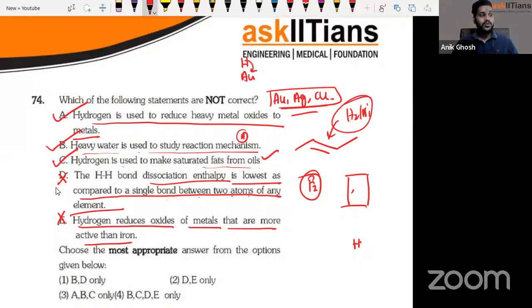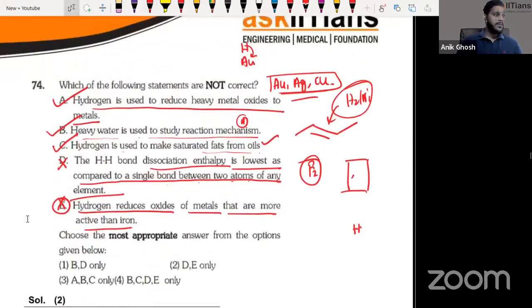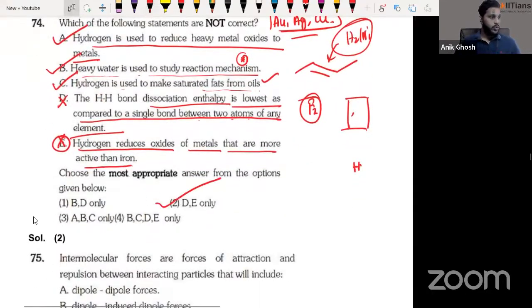I got it the moment I saw the option E. Otherwise, guys, it could have been a little bit of a shaky answer from my end as well. All right. So option 2 is going to be the correct answer in this particular question.